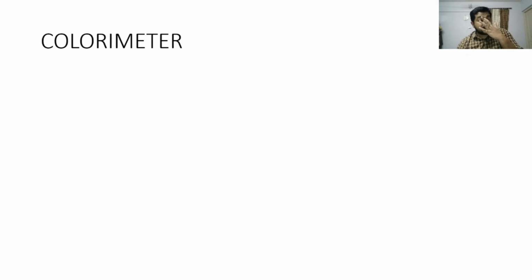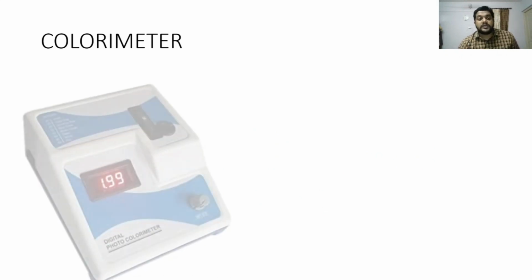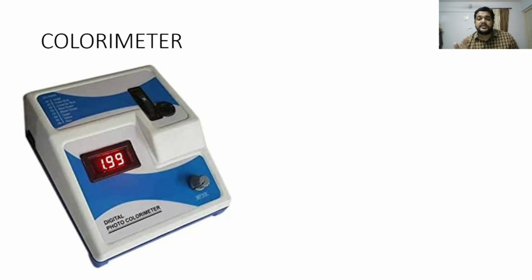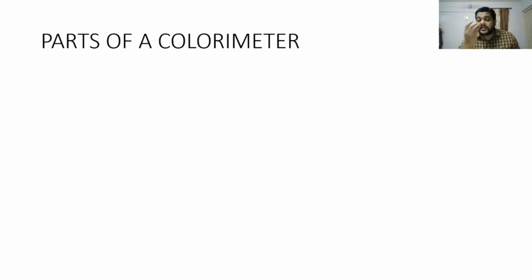Okay, now coming to colorimeter. Now, colorimeter is a device which looks like this. It is there in the practical hall. You will be performing quantitative experiments on this device. Okay, so this is colorimeter, and let's learn the parts of a colorimeter. The purpose of colorimeter is that it uses the principle of Beer-Lambert's law and helps us to find out the concentration of a sample, or the concentration of a substance dissolved in a sample. So that principle, Beer-Lambert's law, is utilized by colorimeter to help us find out the concentration of a dissolved substance.